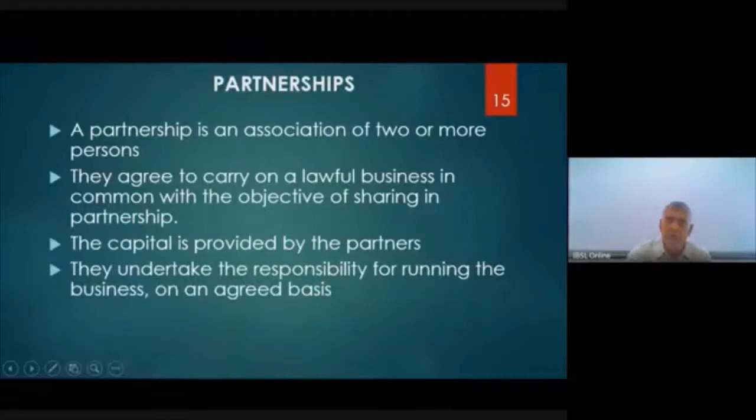They undertake the responsibility for running the business on an agreed basis. Now, when we do the business, I will say you look after all the business in the Nuwara district, because he may be resident in Nuwara, so it is easier for me to put him to look after the business transactions in Nuwara because he's there.